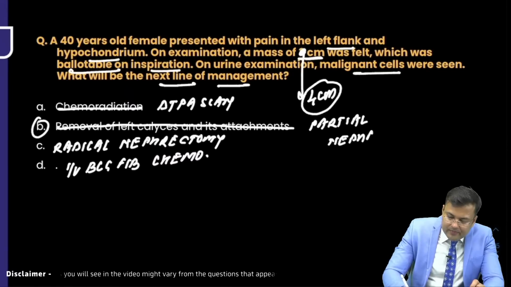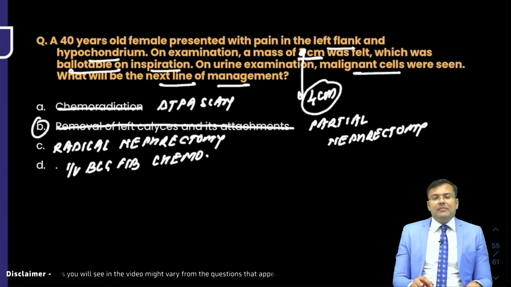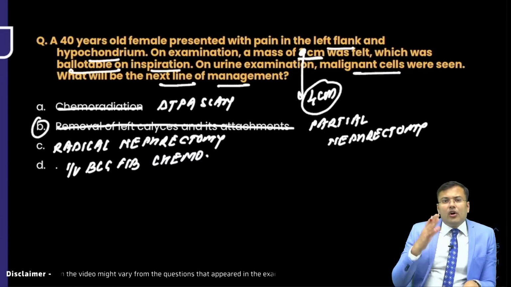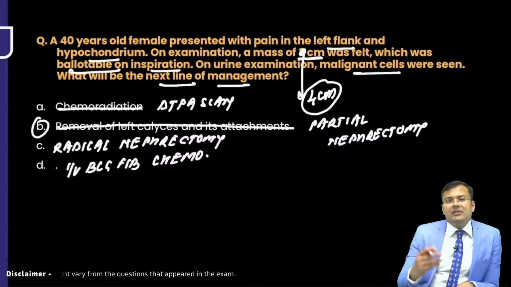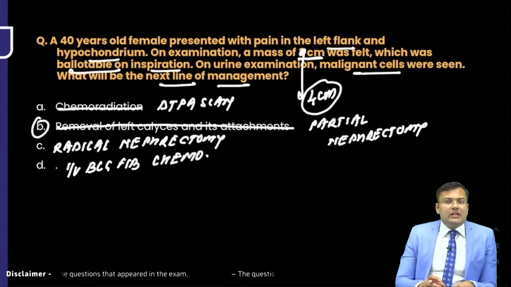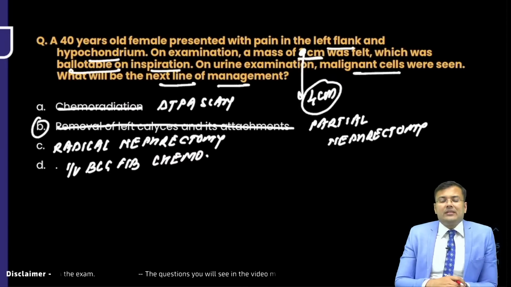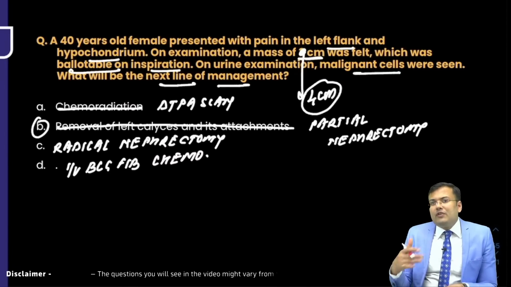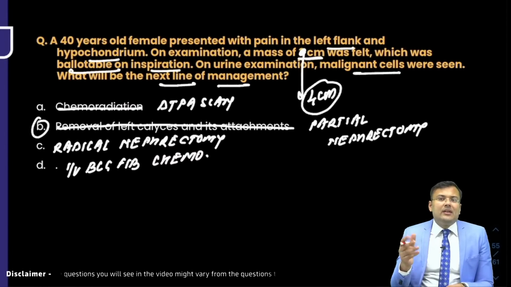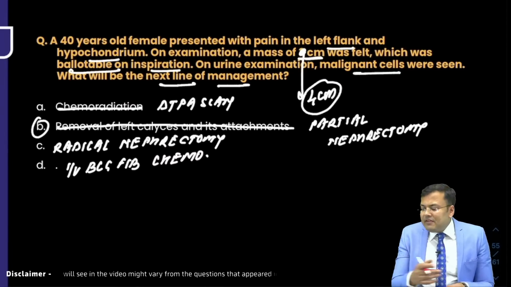Partial nephrectomy. Now let me tell you, whenever we are planning to do nephrectomy in any patient, always we have to check the function in the contralateral kidney. So that's why we have to go for DTPA scan. If nothing is mentioned in the exam that CT was done or not, then first we go for DTPA scan. We have to assess the function in the kidney and then we will plan the surgery.